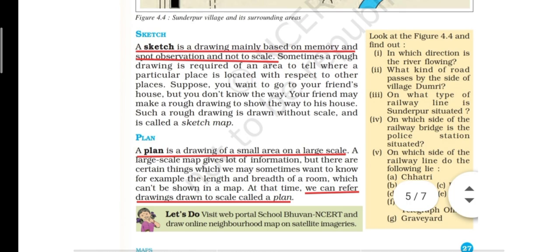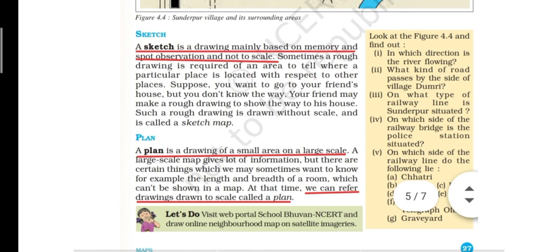But children, the large scale map does not give us detail about the length and breadth of buildings. What is the length of the building? What is the breadth of the building? What is the height of the building? So when we want to know the details about the length and breadth of a room, we refer to a plan. Plans, children, are used by the builders or architects to construct buildings. They mostly use a plan, which in Hindi we call naksha.